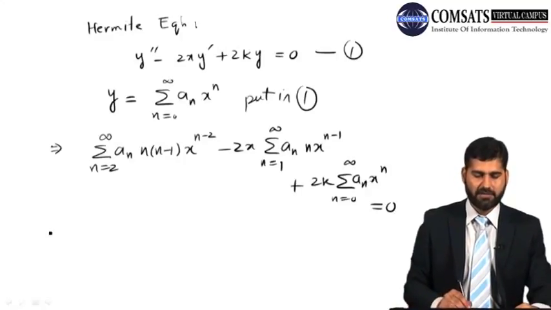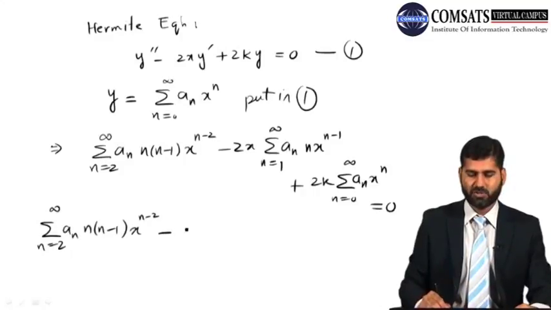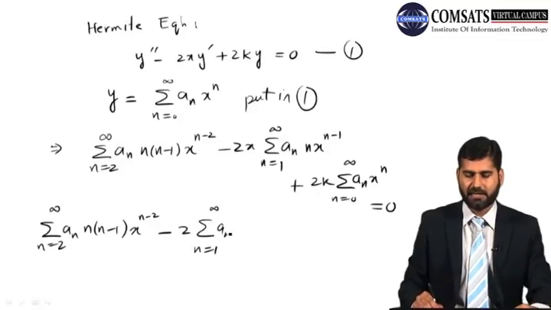So first of all, I will multiply this x inside the second term.